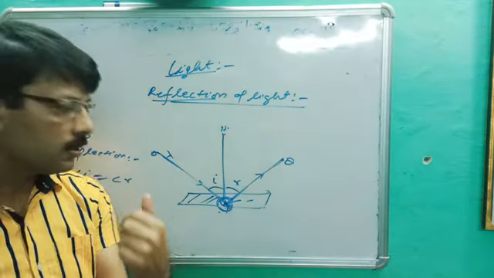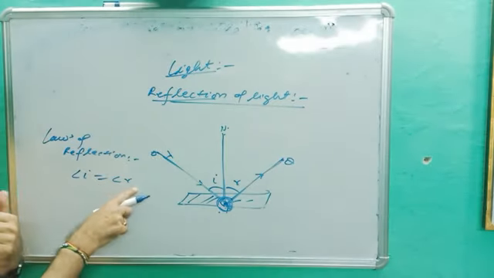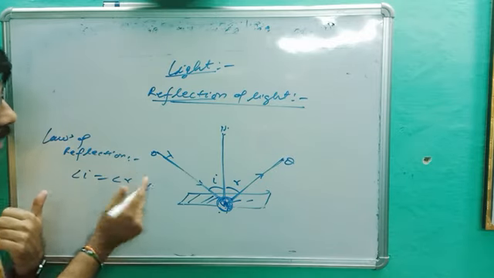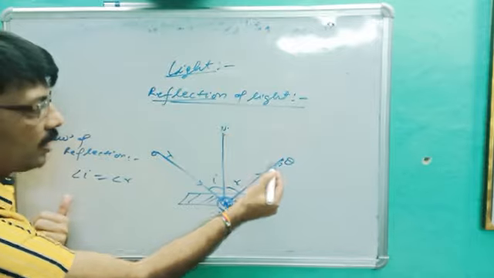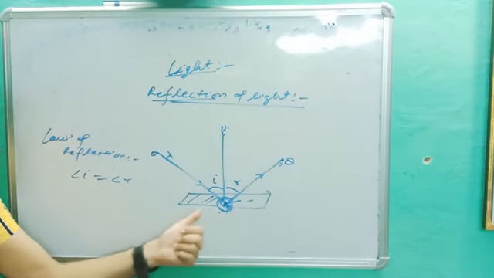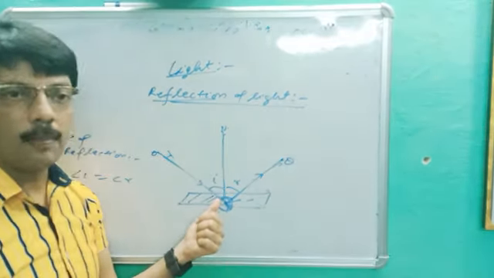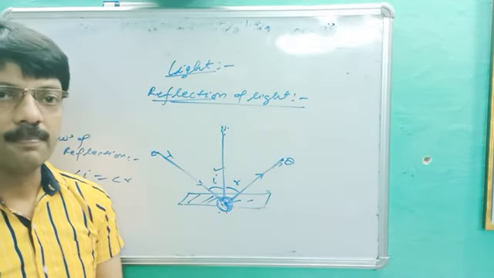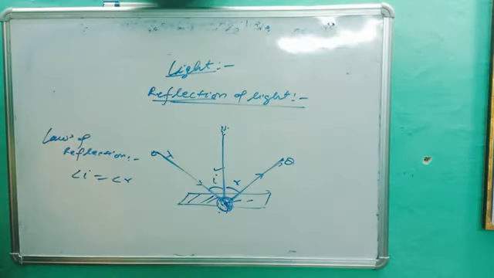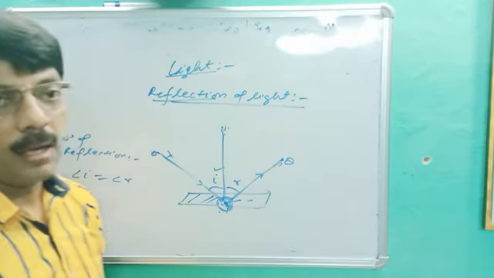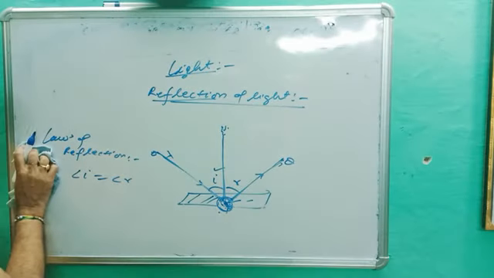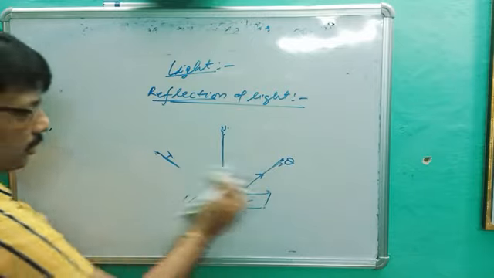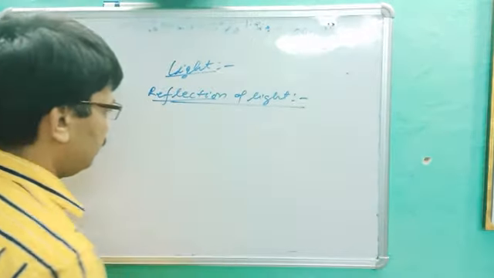So there are two laws. First, angle of incidence is equal to angle of reflection. Second, incident ray, reflected ray and normal coincide at the same point on the plane. But keep in mind, every angle is measured with respect to the normal. Are you getting the point? So this is the laws of reflection. Two laws are there. Okay. Third, types of reflection.